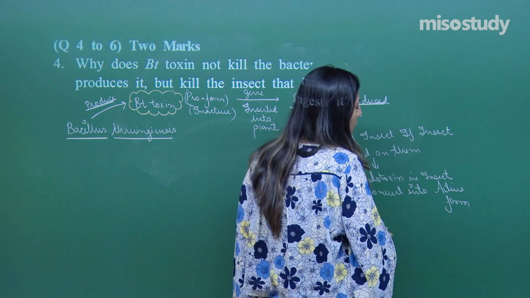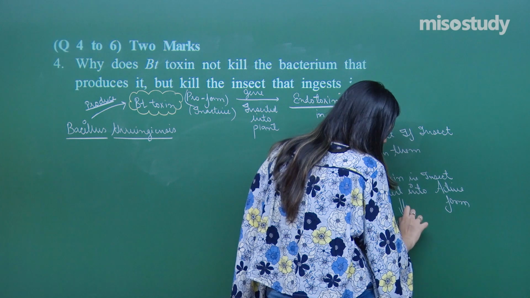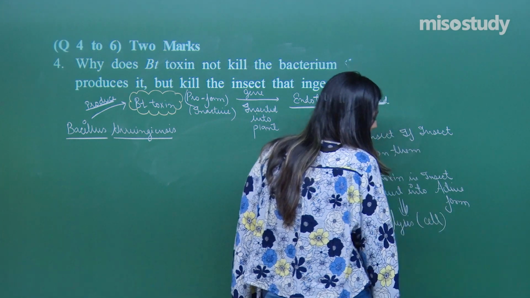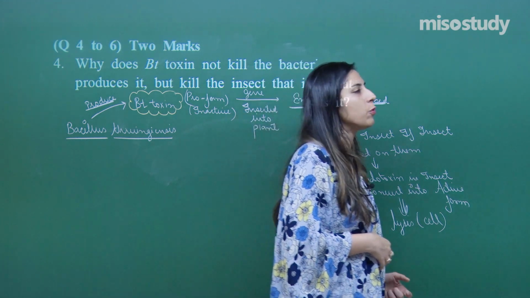Once they are converted into the active form, what will they cause? Cell lysis, due to which perforation happens in their midgut, that ultimately leads to death of the insect.